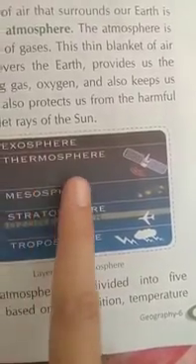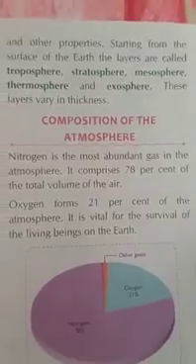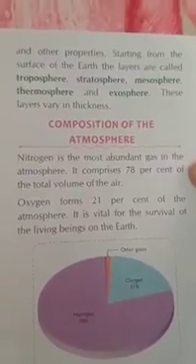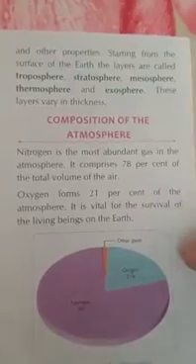It also protects us from the harmful ultraviolet rays of the sun. Layers of the atmosphere you can see: lowest troposphere, stratosphere, mesosphere, thermosphere, exosphere. The atmosphere is divided into 5 layers based on composition, temperature and other properties, starting from the surface of the earth. The layers are called troposphere, stratosphere, mesosphere, thermosphere and exosphere. These layers vary in thickness, meaning every layer has a different thickness.